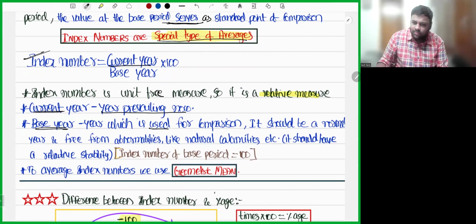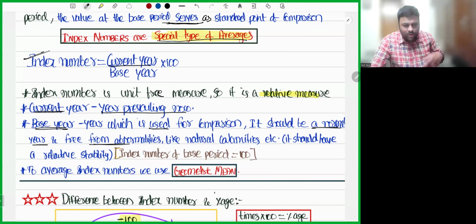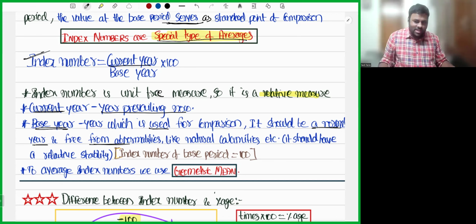Okay, like in our country, we take 2000 as base year. Earlier it was 1980, now it is 2000. I said you it should be a normal year and free from abnormalities. Base year will be normal year and it will be free from abnormalities. Can you take 2020 as base year? Unfortunately, you can't take 2020 as base year. Why? Because there is COVID in 2020. There is virus in 2020. So you can't take 2020 as base year.